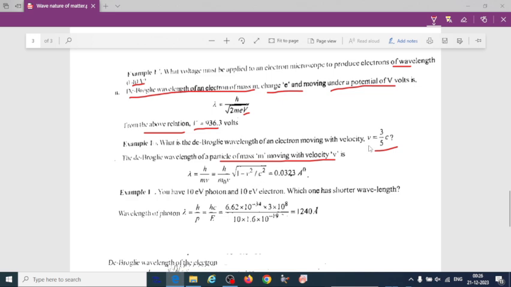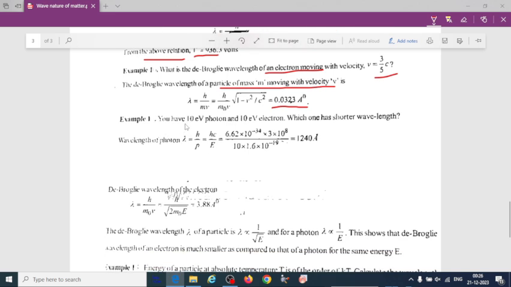So if we observe the question, we can modify the equation, substitute the value of velocity, and we will have the answer here: 0.0323 angstrom, the wavelength of an electron.